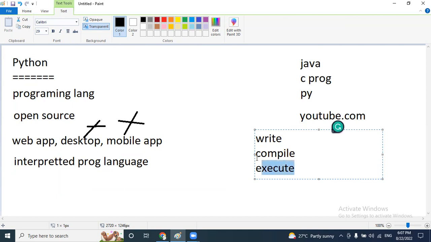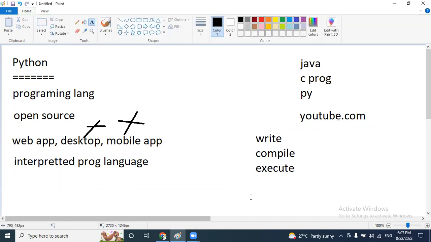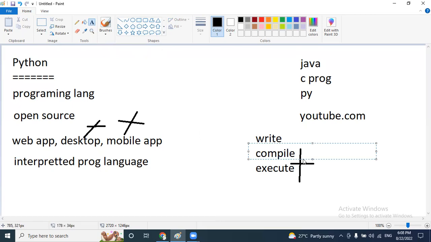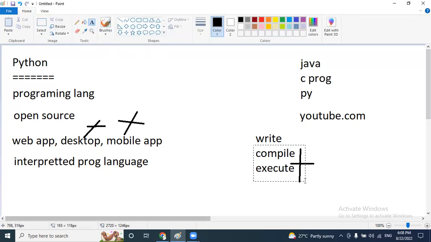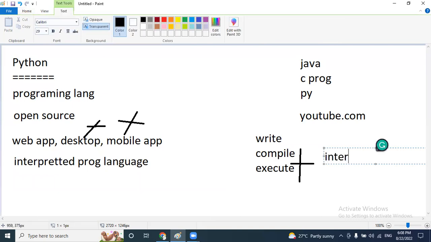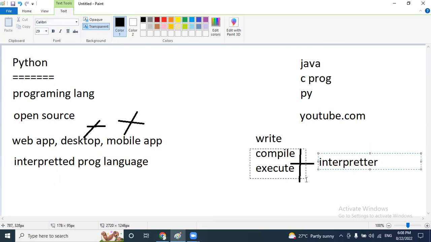So here we have to follow two different steps. But when it comes to Python, both compilation and execution are done at a time. If errors are there, it will display the errors, or otherwise it will directly display the output. In the back end, we have an interpreter that performs both steps at a time. That's why Python is called an interpreted programming language.